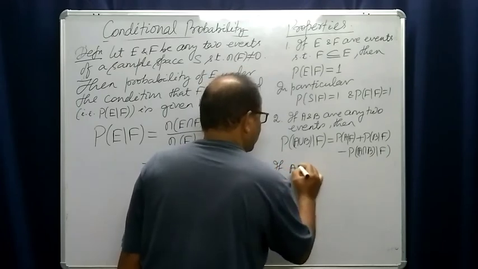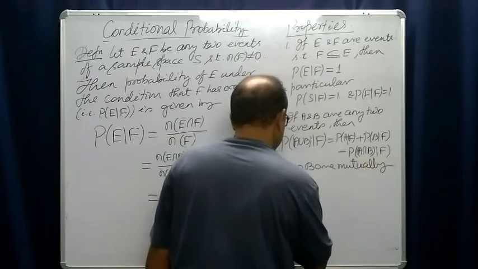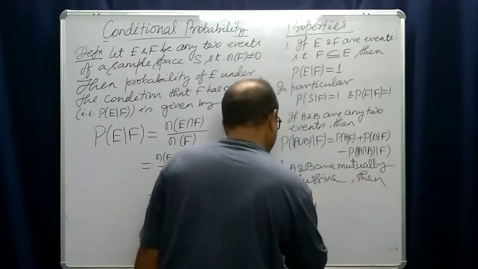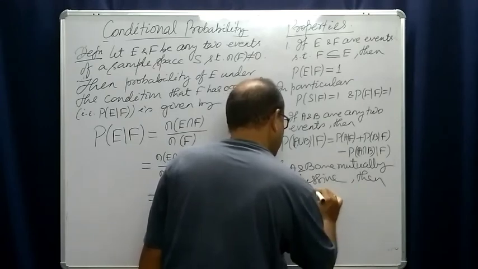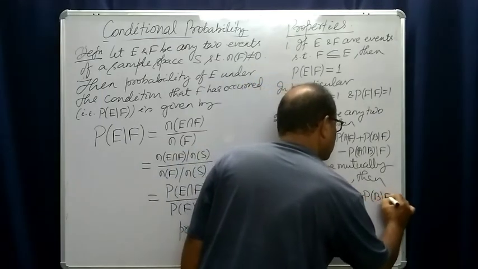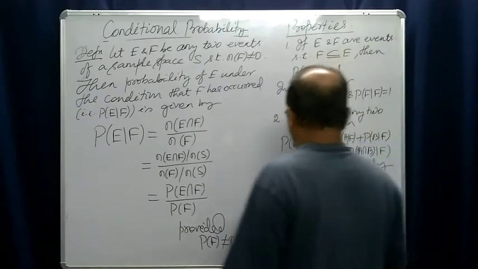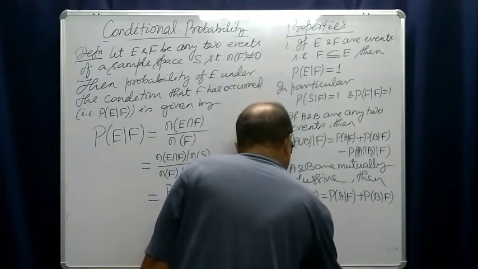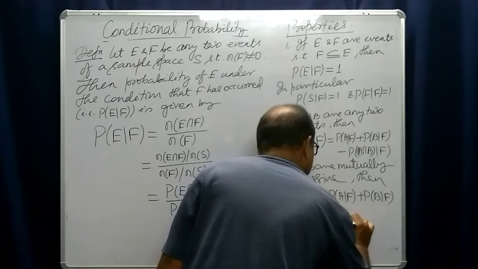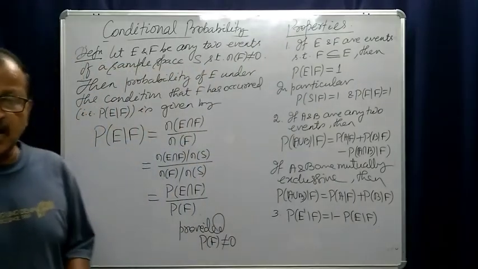If A and B are mutually exclusive, then probability of A union B condition F is equal to probability of A condition F plus probability of B condition F. Number three, probability of E complement condition F is equal to 1 minus probability of E condition F. These are the three properties of conditional probability.